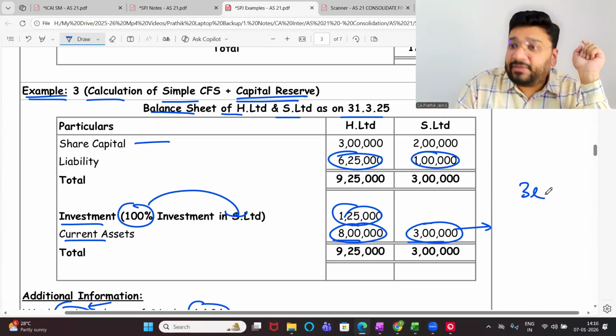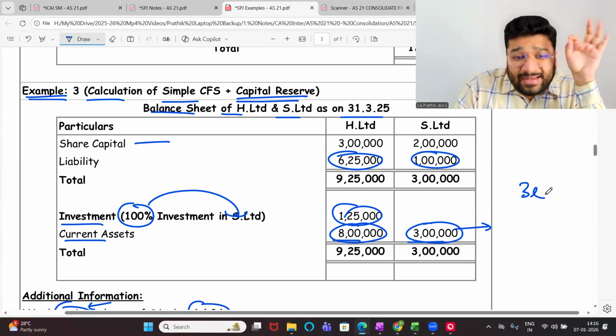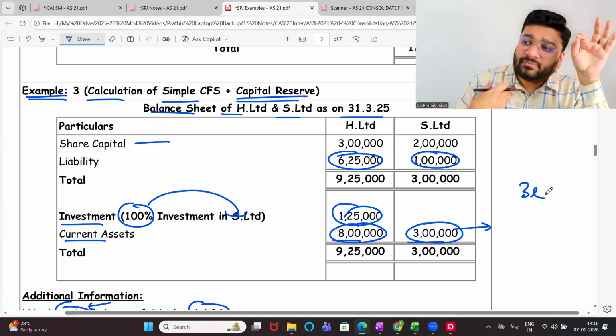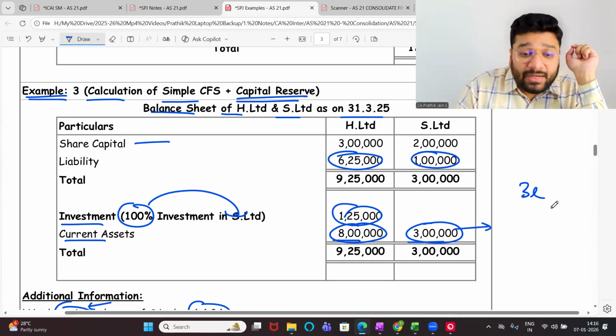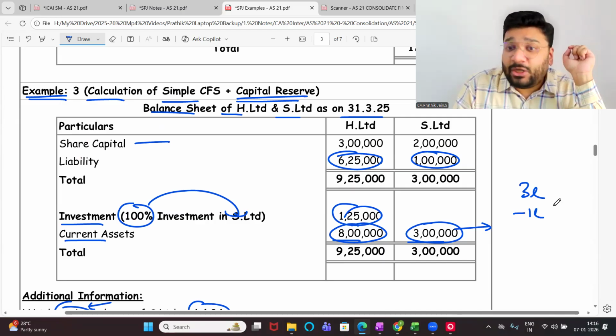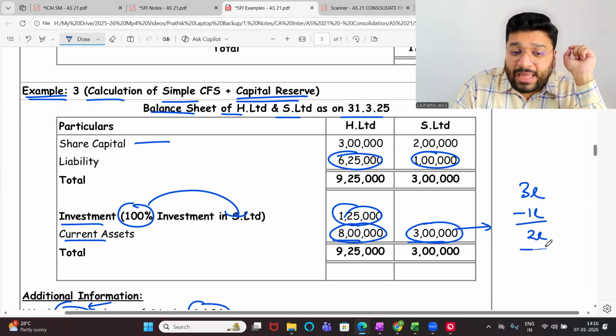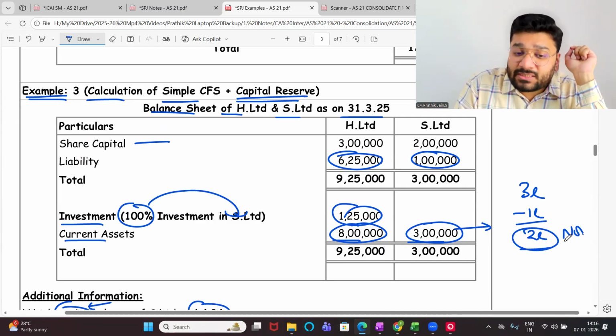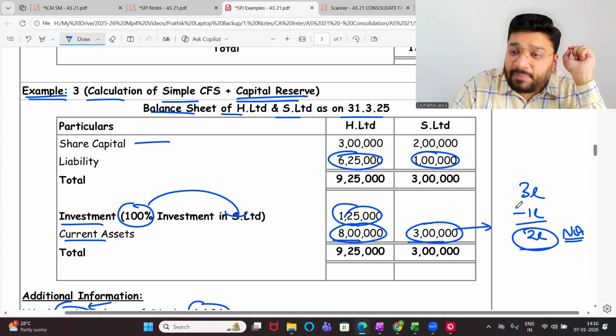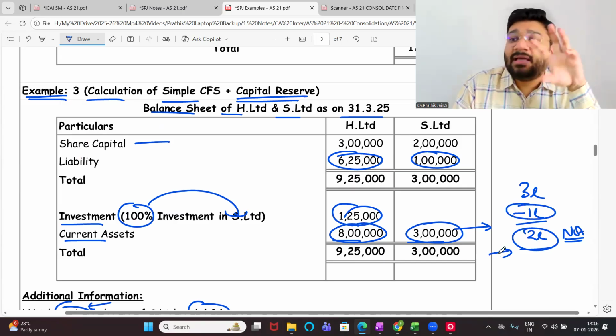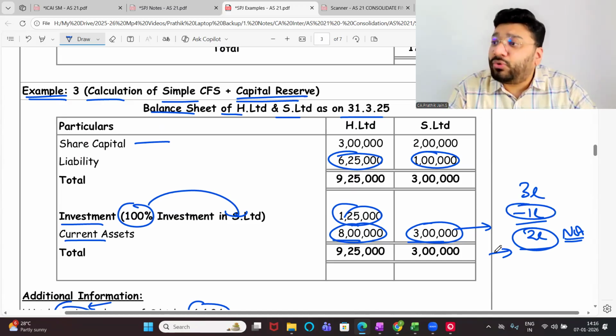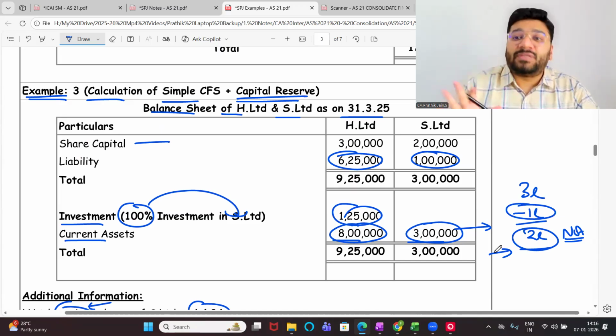So how much money am I recovering? 3 lakh. Does the owner take this entire money home? No, we have to pay to the external liability holders. So if I pay 1 lakh to external liability holders, what is the balance money left? 2 lakh. This is called the net asset of the business. After paying external liability holders, whatever balance worth remains is called the net asset of the business. I mean, this is the final value of the business.